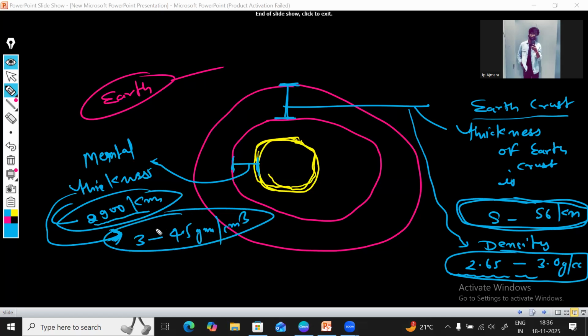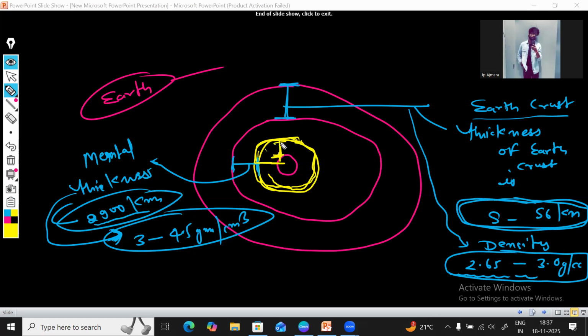Cool? Is that clear to you guys? We studied the first part, the uppermost, that is the earth crust. The thickness was 5 to 56 kilometers and the density was 2.65 to 3 gram per centimeter cube. And the second part that comes is the mantle. The thickness of the mantle is 2900 kilometers and the density of the mantle is 3 to 4.5 gram per centimeter cube. Okay, I hope it's clear to you. There are a few more. There is one more part we have inside. That part is known as this one.